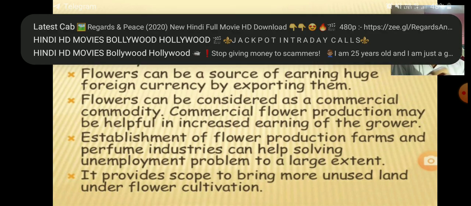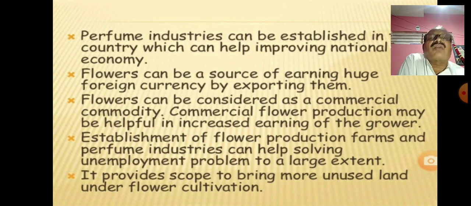So for the cultivation of flowers, it doesn't require high quality fertile land. Even on rough or medium land we can grow them, because, as you already know, different flowering plants, some of them are xerophytic, some are mesophytic.